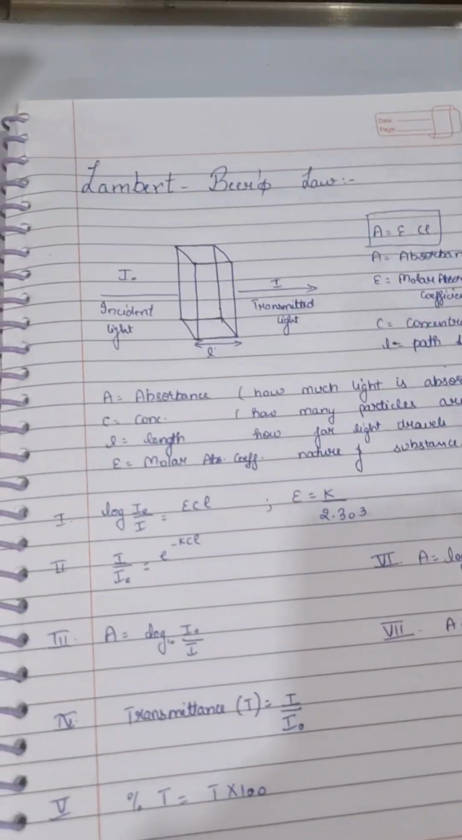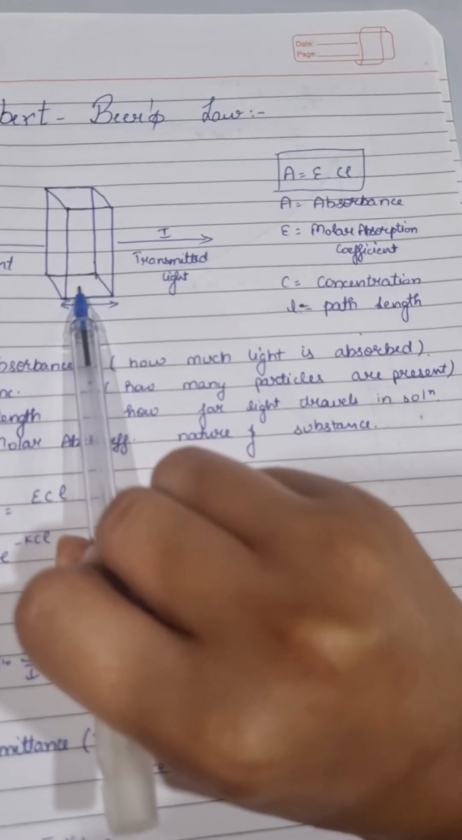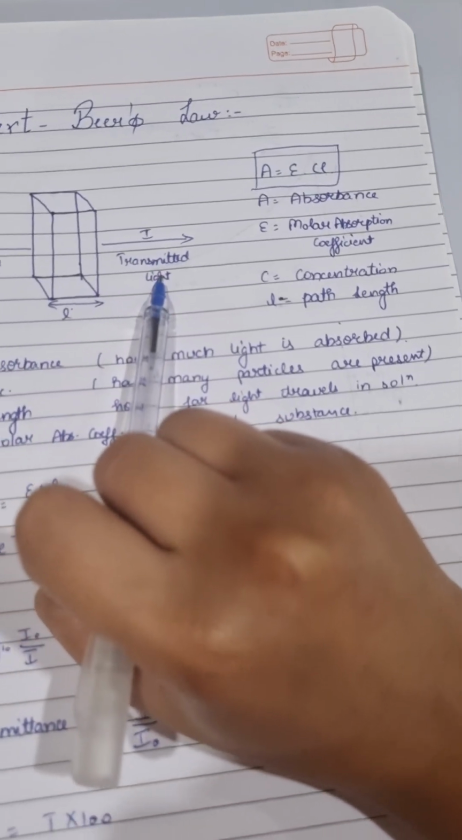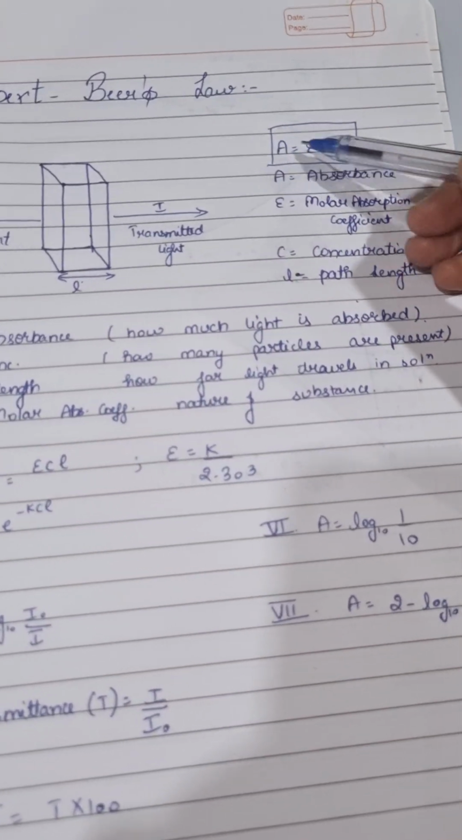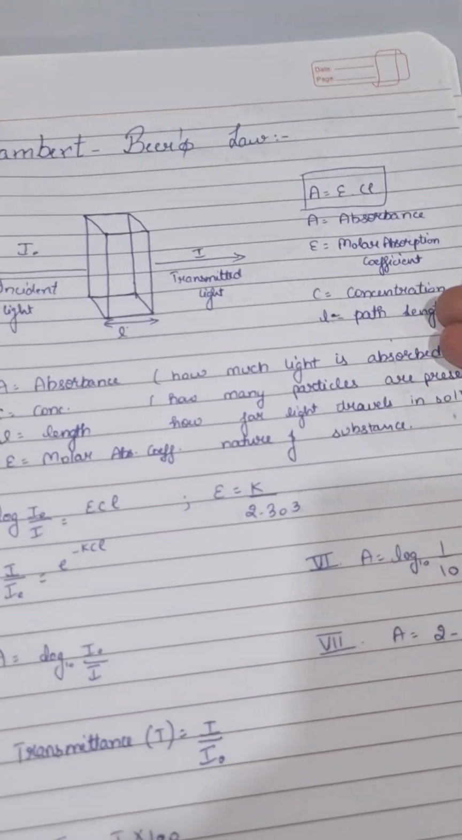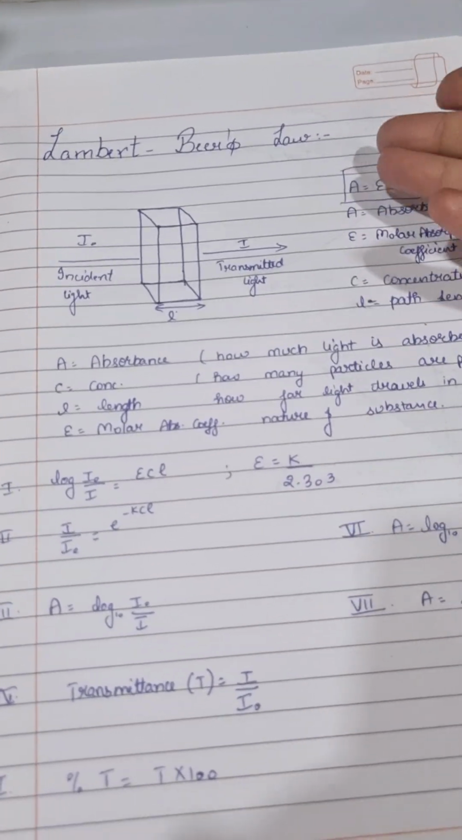So let's start with the basic formula. When we pass the incident light through a homogeneous solution which has a path length L, it gets converted into transmitted light. So absorption equals epsilon C into L. If you want me to derive it, just let me know in the comments. In the next video, I will derive the derivation.